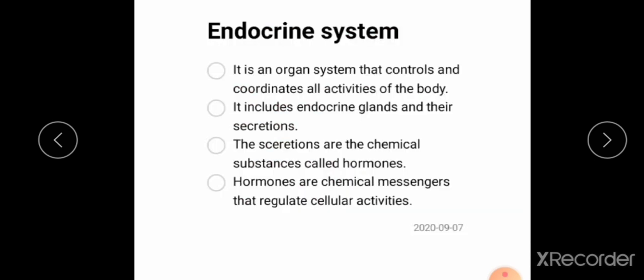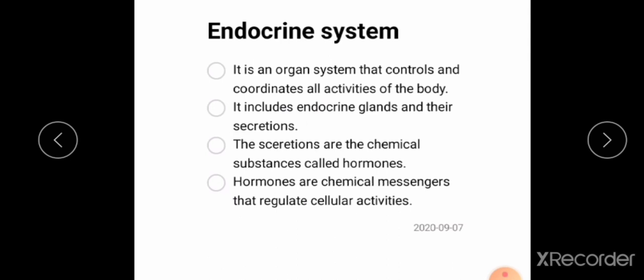First concept, endocrine system. Endocrine system is an organ system that controls and coordinates all activities of the body. So, in our body, the endocrine system is working and it is an organ system which is helping to control and coordinate all activities inside the body. It includes endocrine glands and their secretions. You may know about glands. Glands are sac-like structures present in the body of living organisms. From these glands, certain secretions take place.